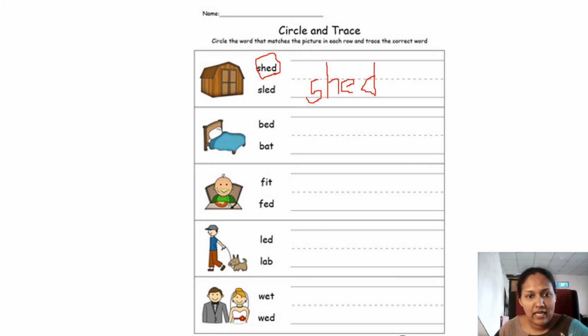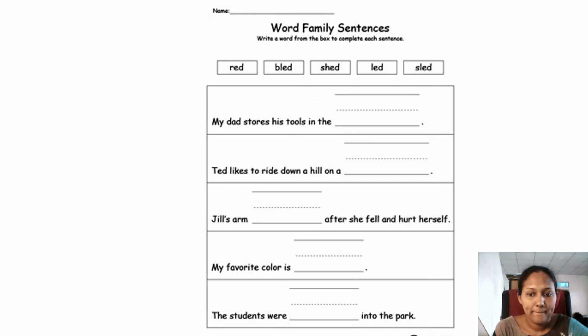What are the pictures we have? We have a shed, we have done already. Then the bed. Then the fed. Then we have led. What is led? Led means showing the way to someone, we go in front showing the way. Led. Then the wed.